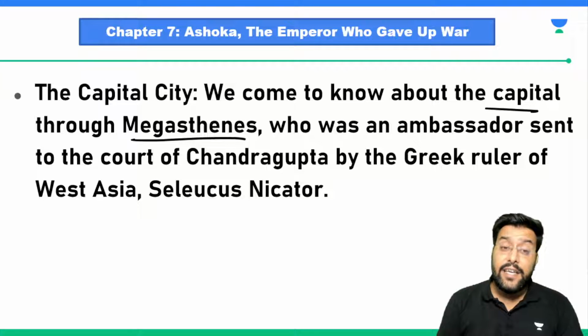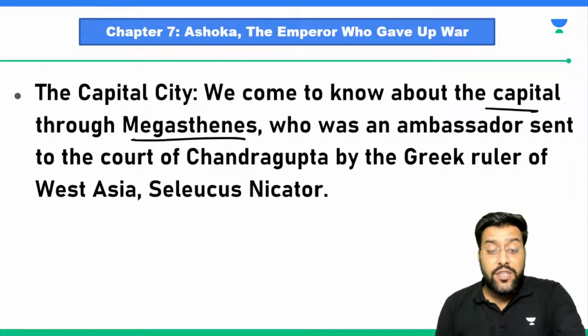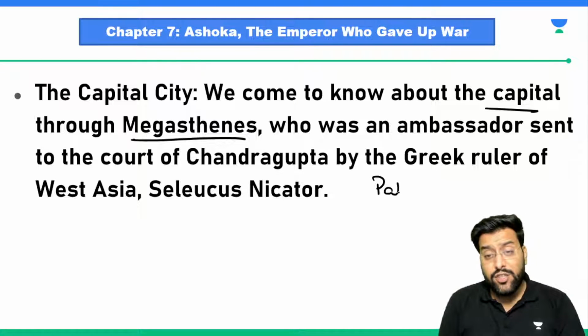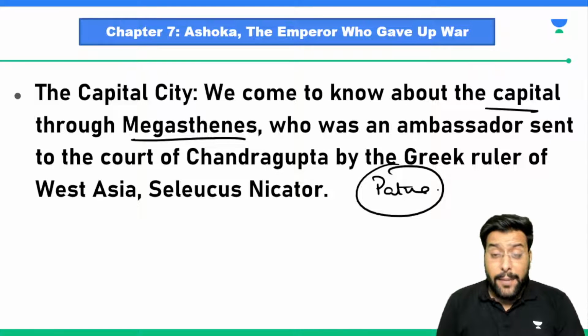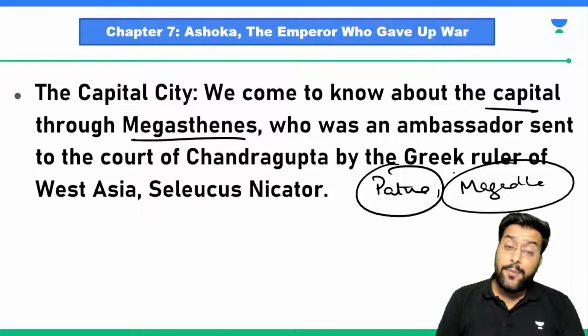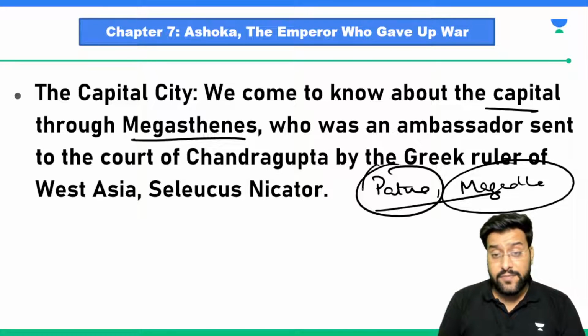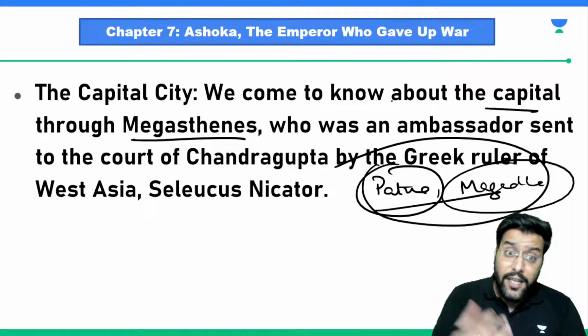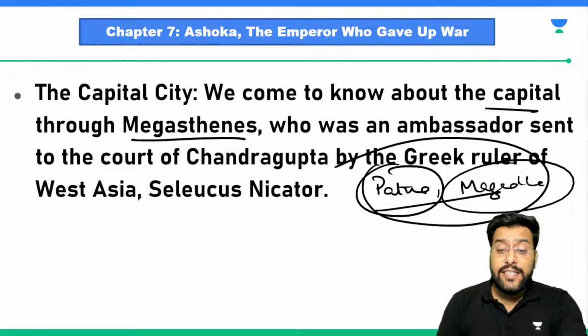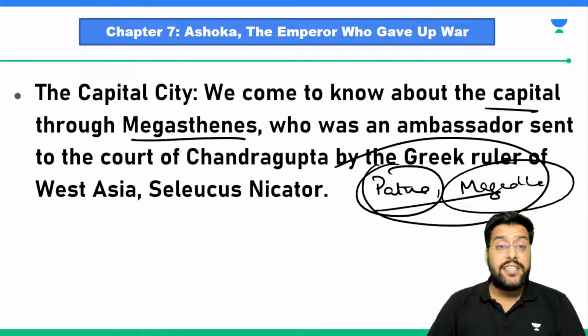So the capital city of this Mauryan Empire was named Patliputra, the present day areas of Patna. So Patna, Patliputra and the adjoining areas, Magadh. So Magadh and Patliputra were the important capitals. We came to know about these capitals. Do you know? We have a written record about the life in this capital. How the life was there in this capital. And do you know how we know that?